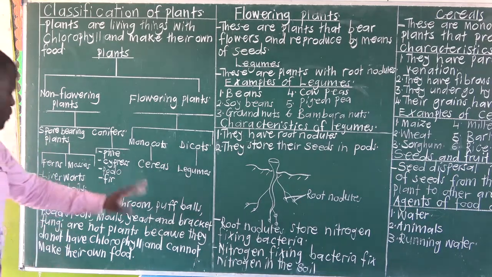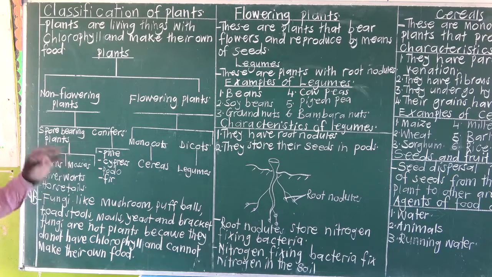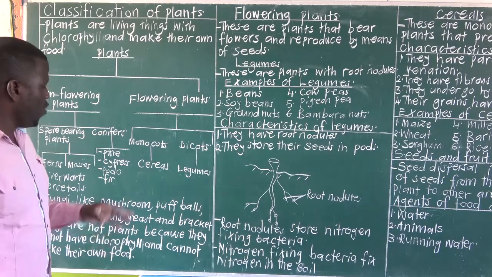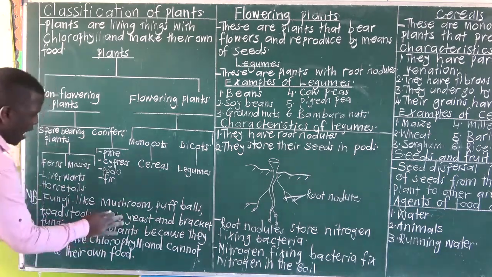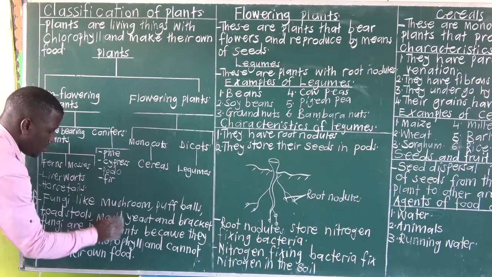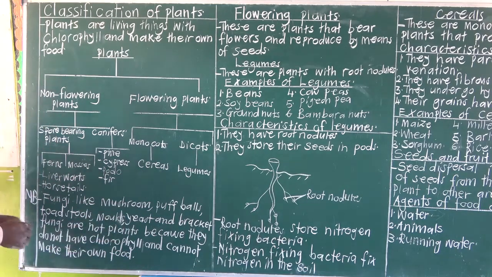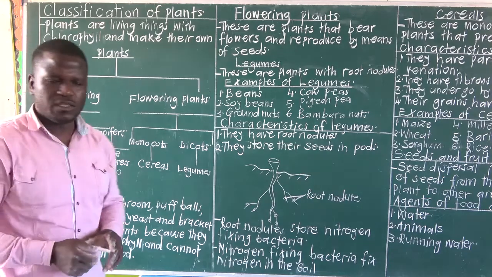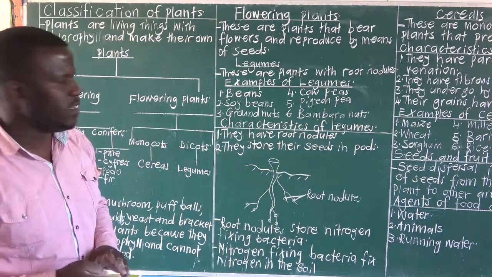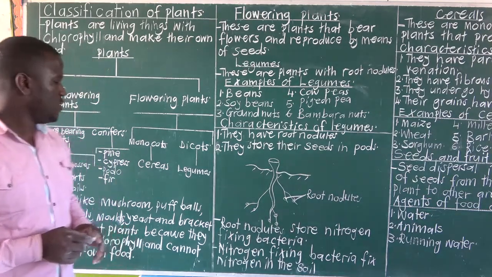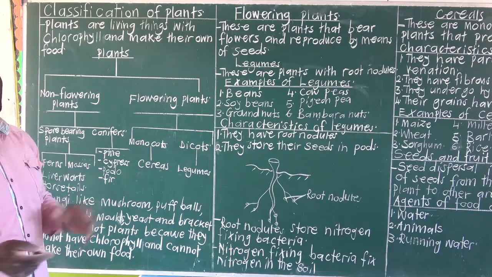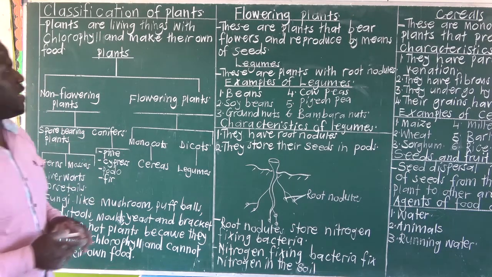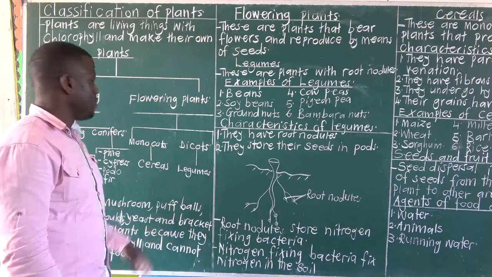So we cannot classify them as plants. So for them they are under fungi.